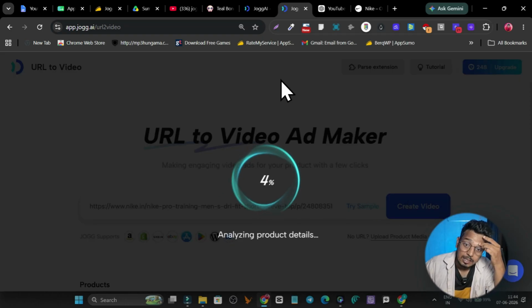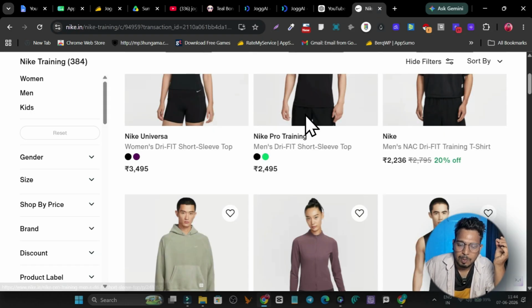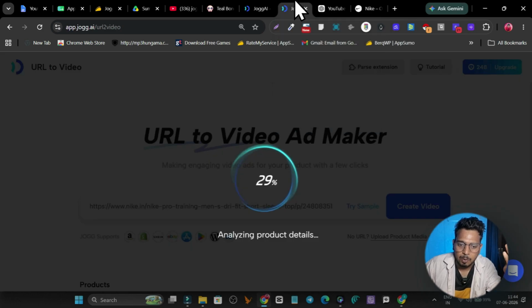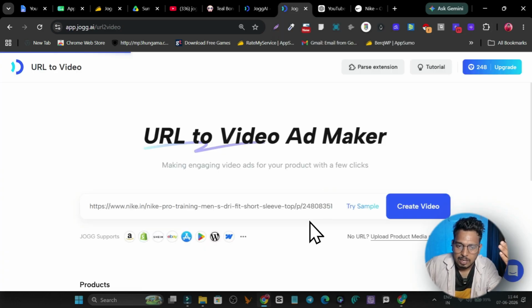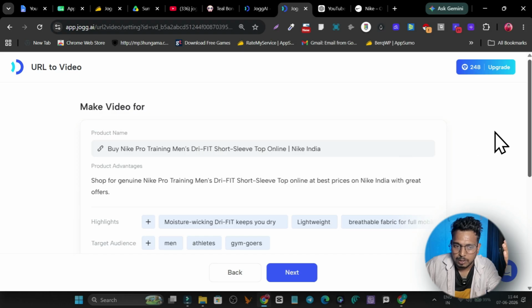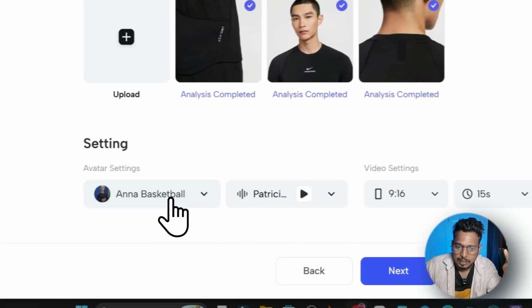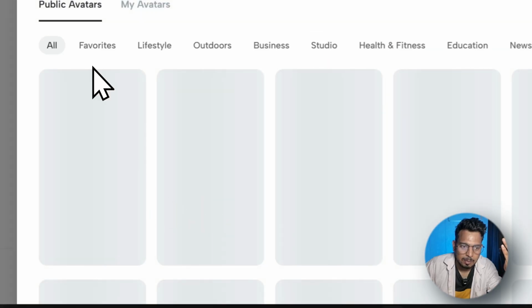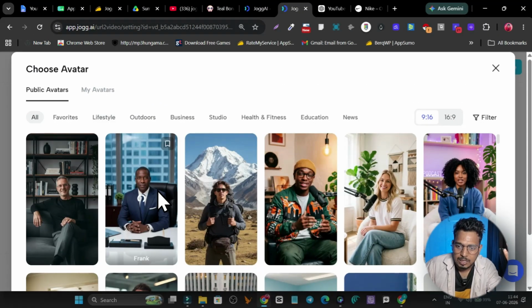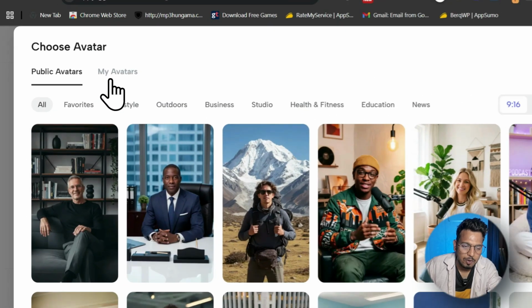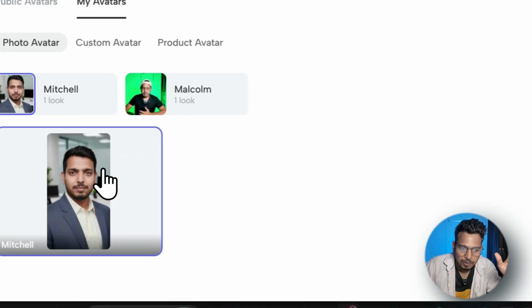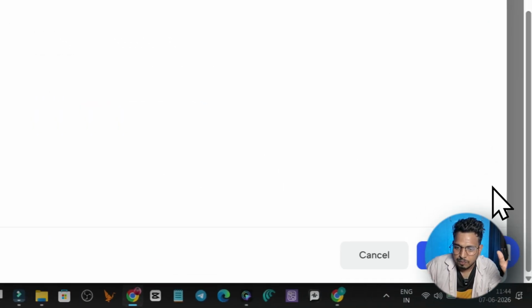Now it will analyze this page of the product. It will get the product images, description, everything. Okay, yeah, you can see this is the product name, this is the product images here, and now I'm going to create a video around it. From here I can just select my own avatar or any of these template avatars we have here. So I will go to my avatar, select this avatar here and confirm.